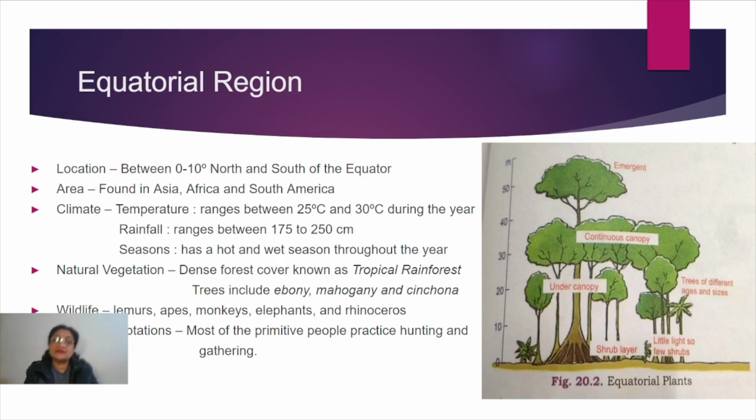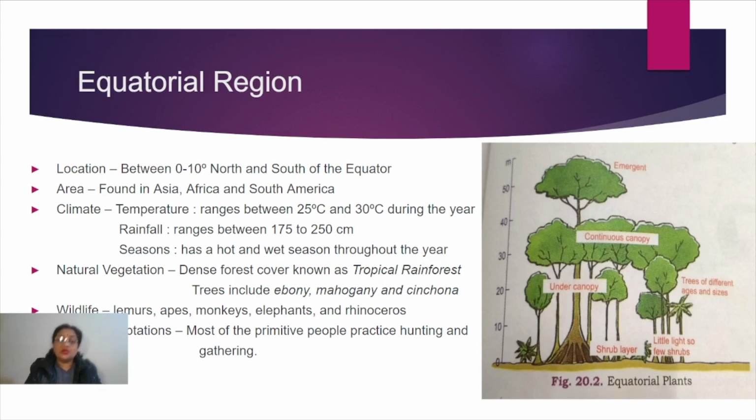These are called the lungs of the world because they are giant machines that absorb a large amount of carbon dioxide and release oxygen.